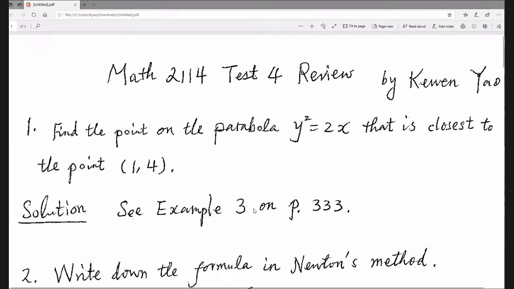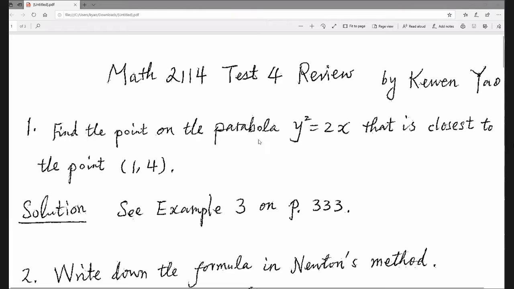Okay, so this is the Math 2114 test 4 review. So this is the first problem. Find a point on the parabola. This is from chapter 4. You don't have to copy it, and the file will be sent to you after the Zoom lecture. But you got to pay attention to this file, to these problems. Don't let your attention wander.